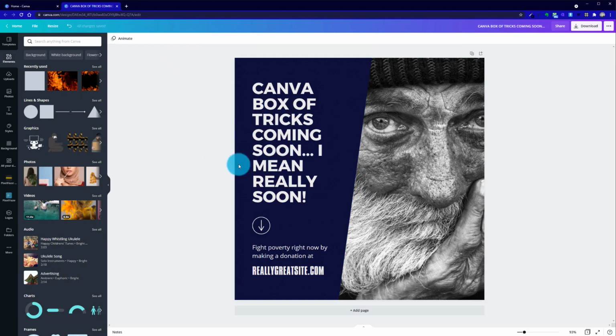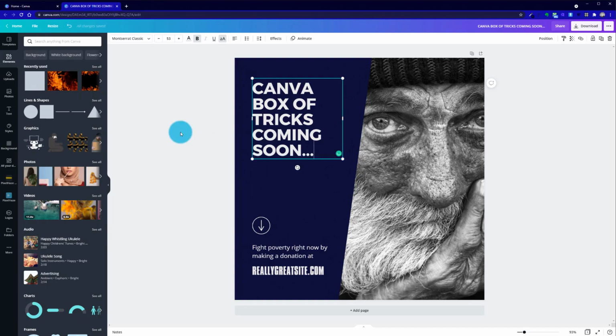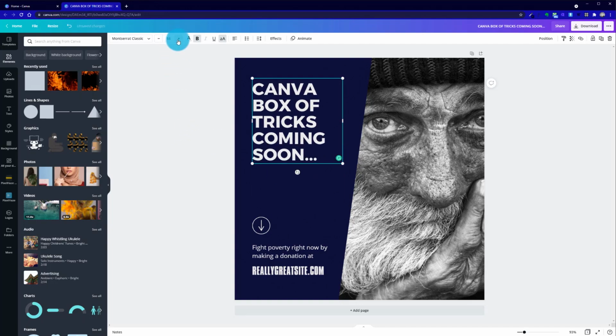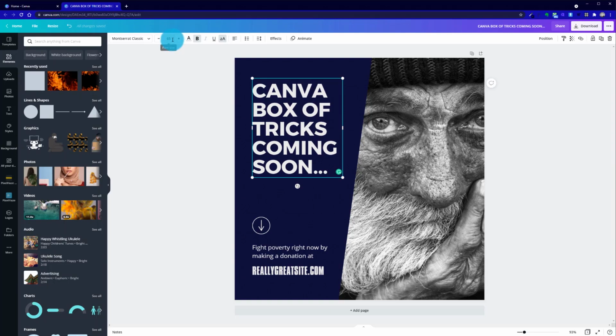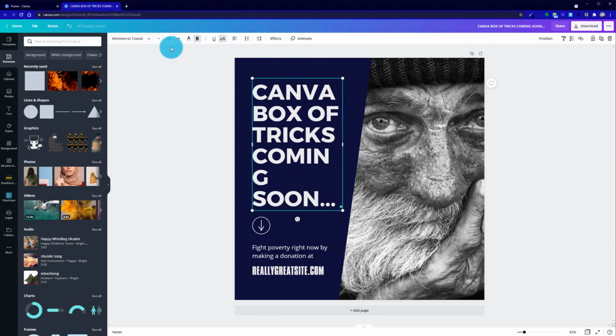So you can see just the font selection makes a big difference. If I decide to trim down my text, again, I'm going up to this font selection tool and scaling up, or I could guess it from this drop-down menu, or I can enter in the size that I want.